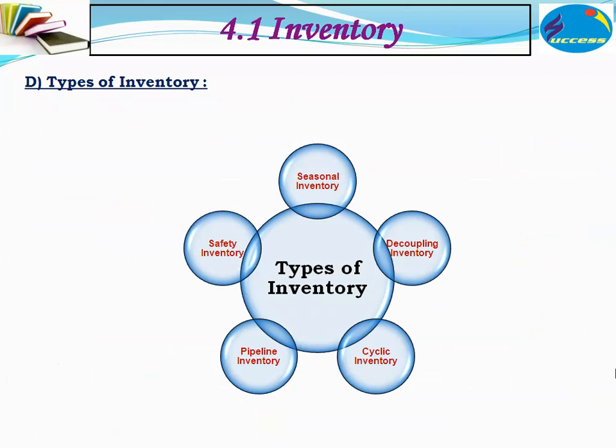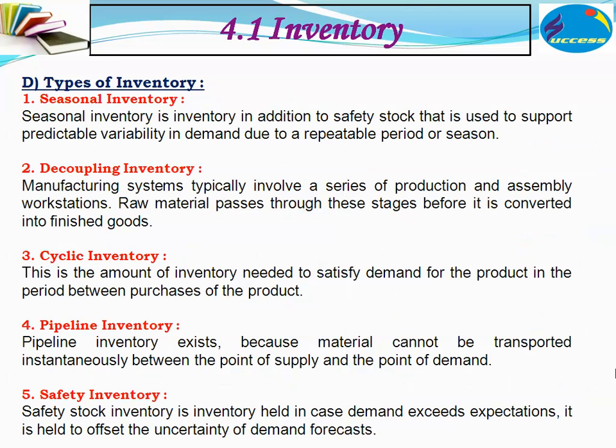There are five types of inventory: seasonal inventory, decoupling inventory, cycling inventory, safety inventory, and pipeline inventory. We will see them one by one. What is seasonal inventory? Seasonal inventory is the inventory, in addition to the safety stock, that is used to support predictable variability in demand due to repeatable periods of season. Decoupling inventory: a manufacturing system typically involves a series of production and assembly workstations. Raw material passes through these stages before it is converted into finished goods.